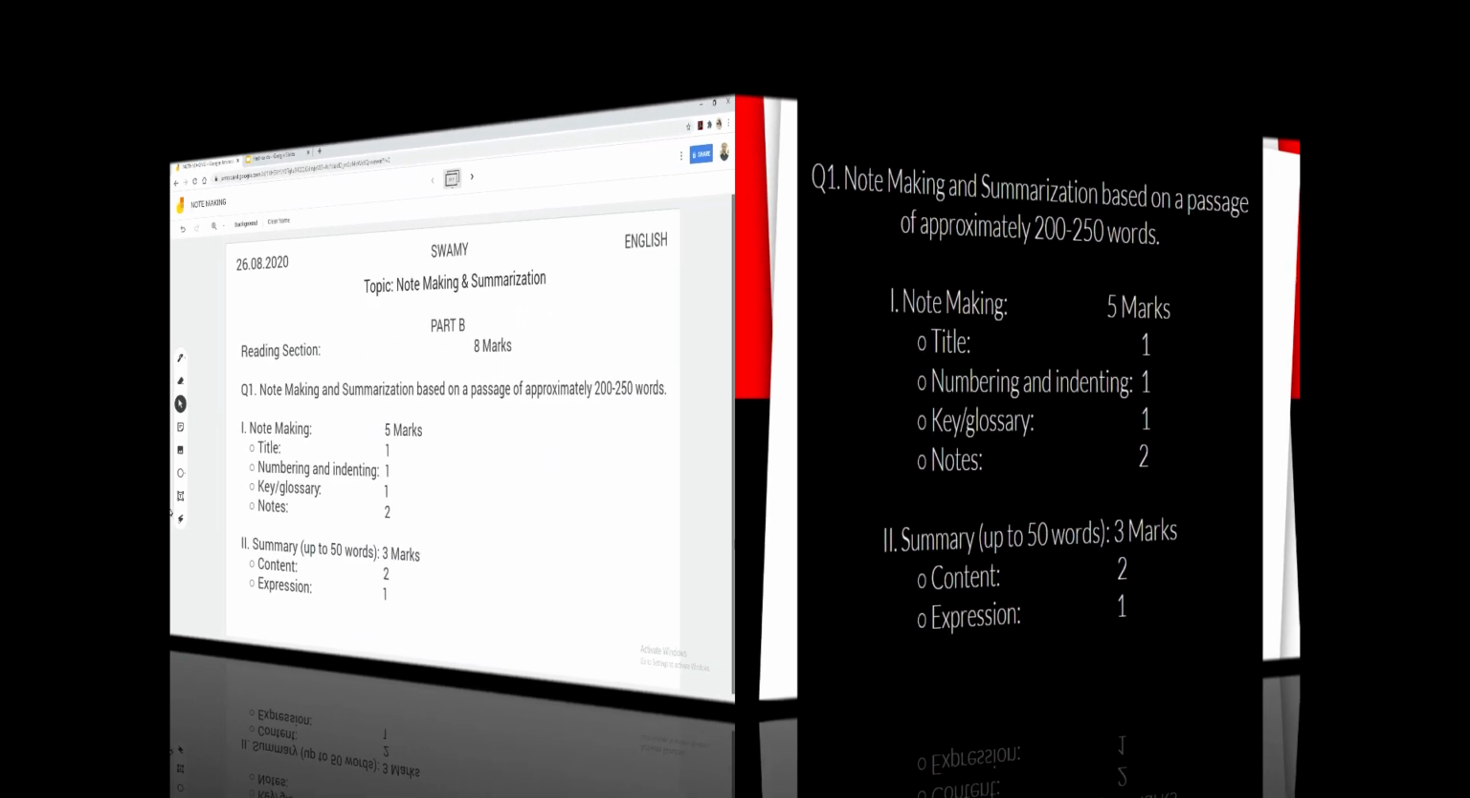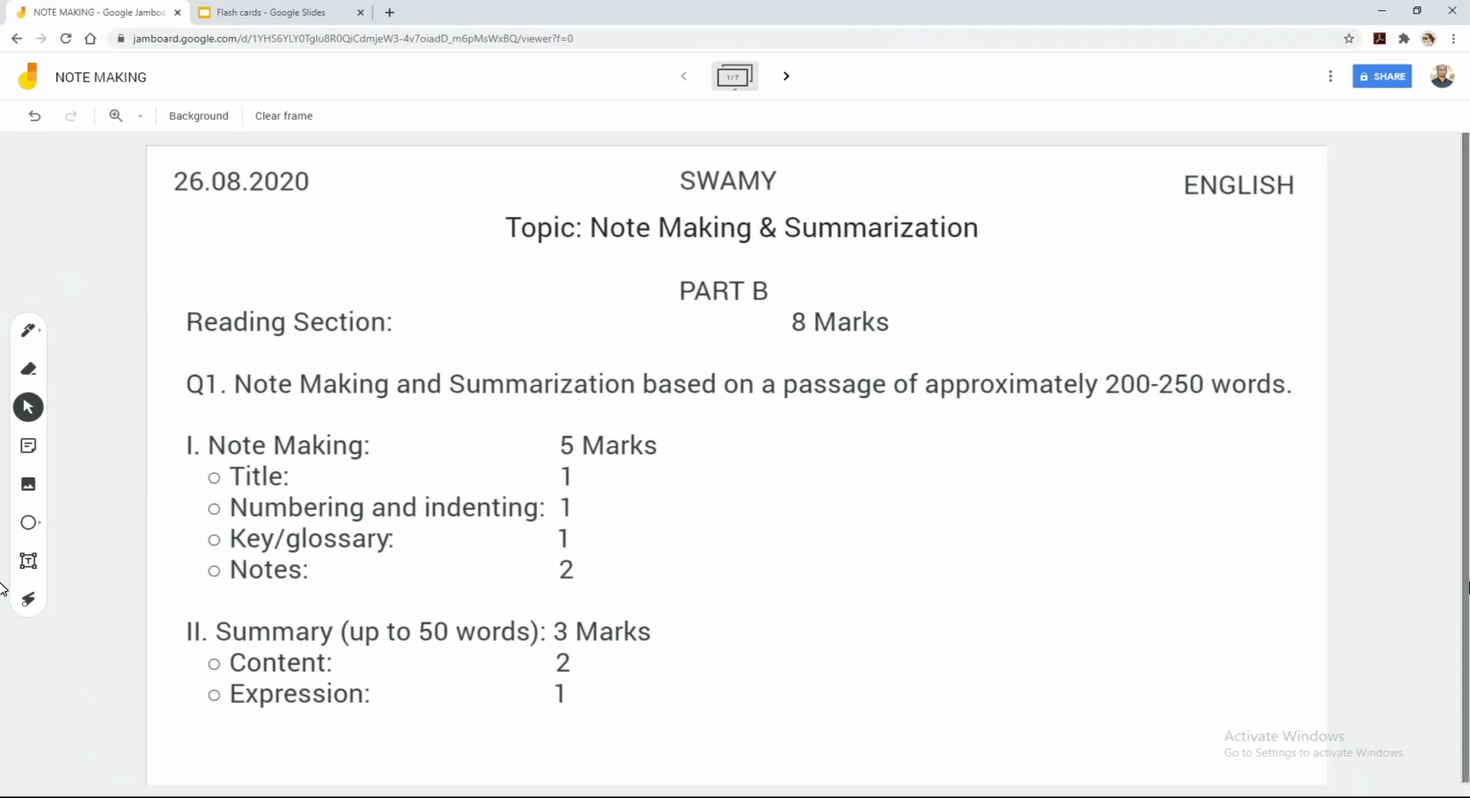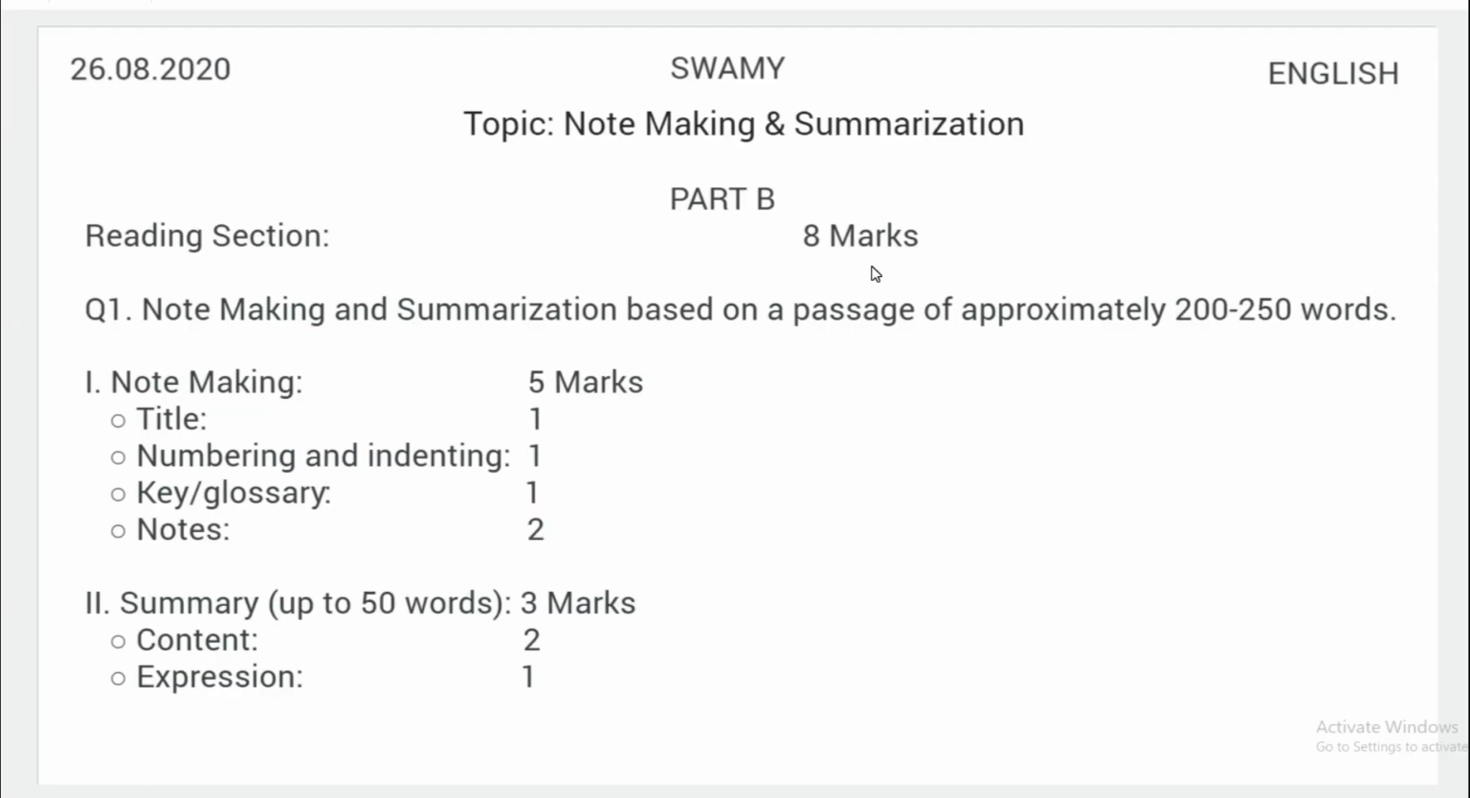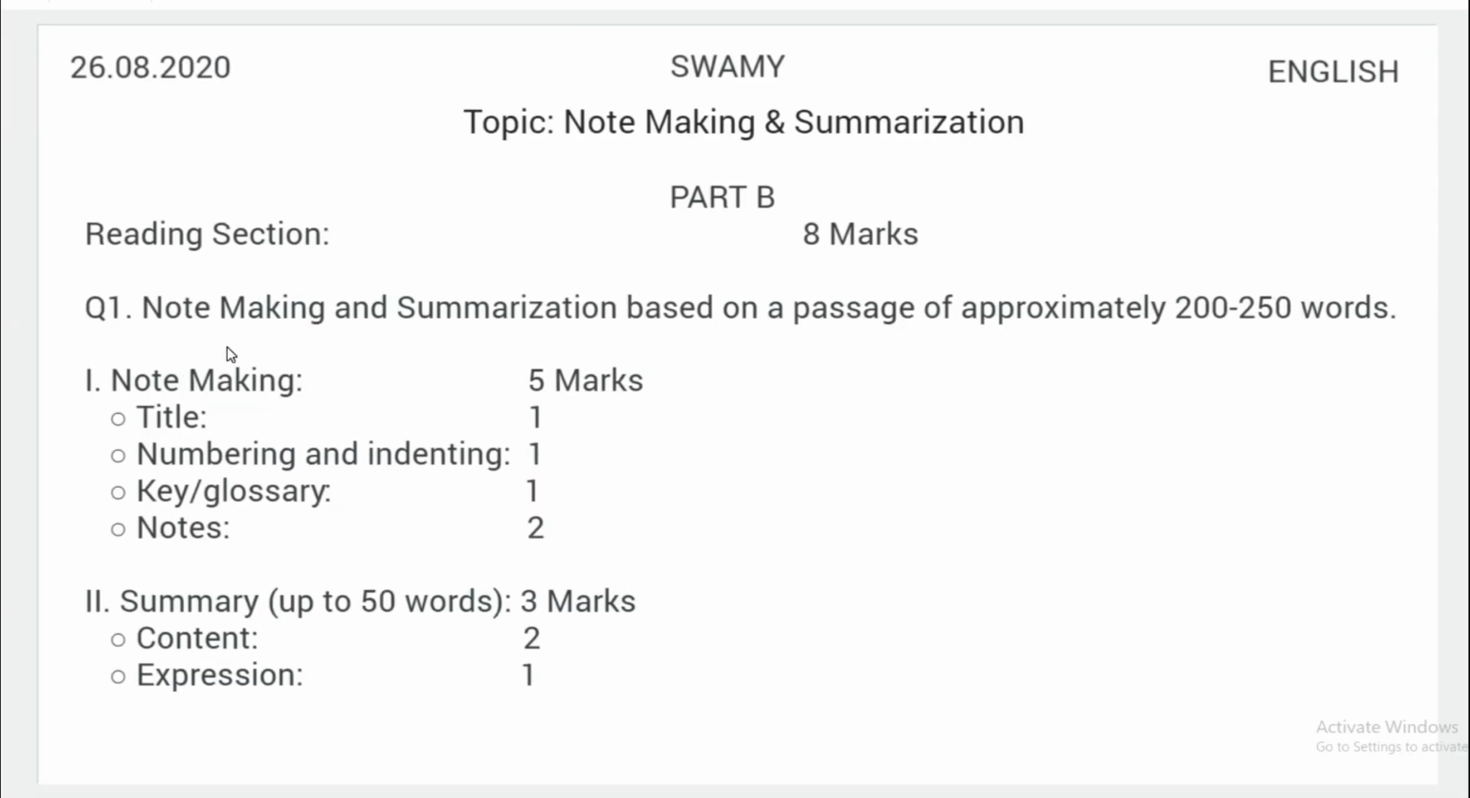Let me repeat once again. My name is Swami and today you are watching English class and the topic for this class is note making and summarization. So let me explain once again. According to the revised syllabus, you are going to get note making and summarization under writing skills in Part B. Total it carries 8 marks.